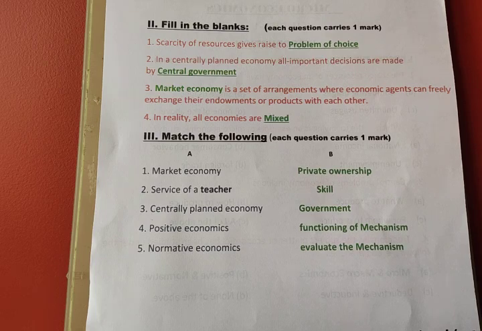Okay, fourth one, in reality all economies are dash. Answer is mixed, because in the economy we can see three types of economies. One is centrally planned economy, second one is market economy, third one is mixed economy. Okay, in reality all economies are mixed economy. Answer is mixed.